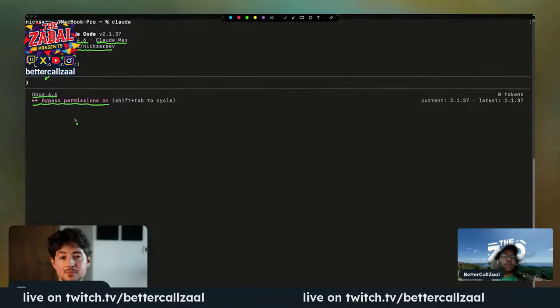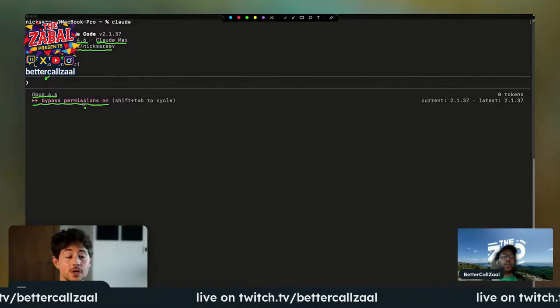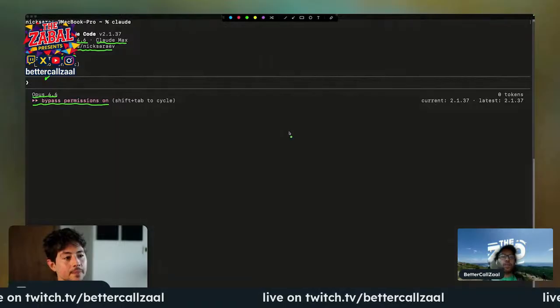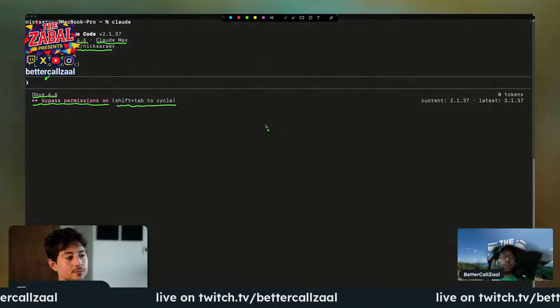So in my mode right now, I'm in bypass permissions. This is sort of like a dangerous mode. It's a mode that not a lot of people feel super comfortable with, but it's the mode that I prefer for knowledge work and intellectually valuable tasks. And I'll run you guys through more of that later on. But you can cycle through modes simply by clicking Shift and Tab, which I'll show you guys how to do.